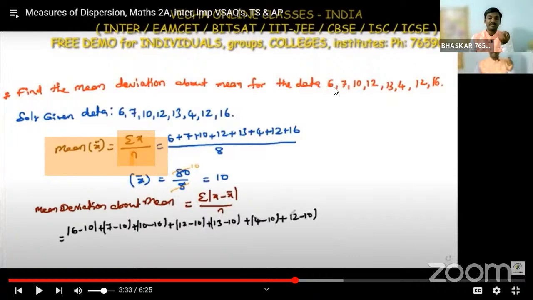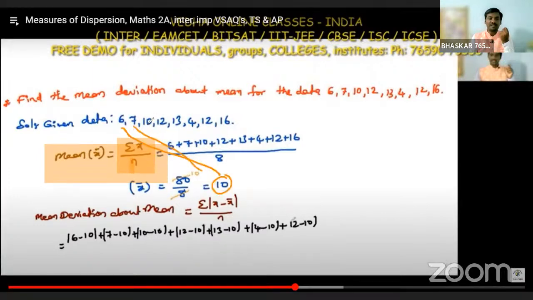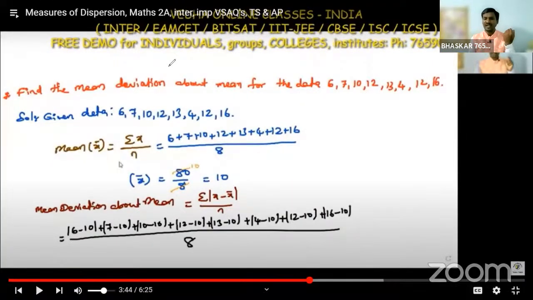So here, this mean we are subtracting from each and every value: 6 minus 10, 7 minus 10, 10 minus 10, 12 minus 10, 13 minus 10, 4 minus 10, 12 minus 10, 16 minus 10. Like this we subtract from each and every value. After that, the whole is divided by the number of observations, which is 8 as usual.